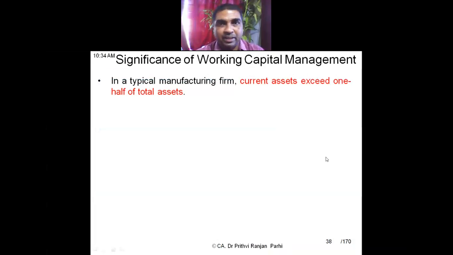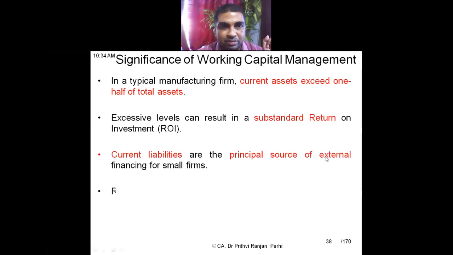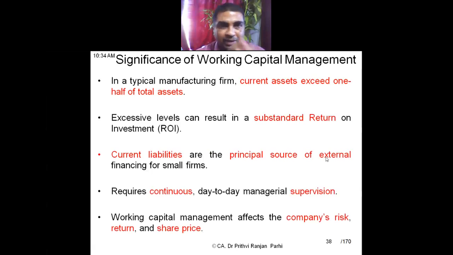This was again the theoretical aspect. Now, coming to this part, significance of working capital. What I was telling you, a typical situation, current assets exceed one half of the total assets in some organizations. We feel this concept, but it varies from organization to organization. Right? That means what is the proportion of current assets to total assets? It varies. It depends upon business houses to business houses. So that has to be kept in mind for the purpose of deciding working capital requirement.